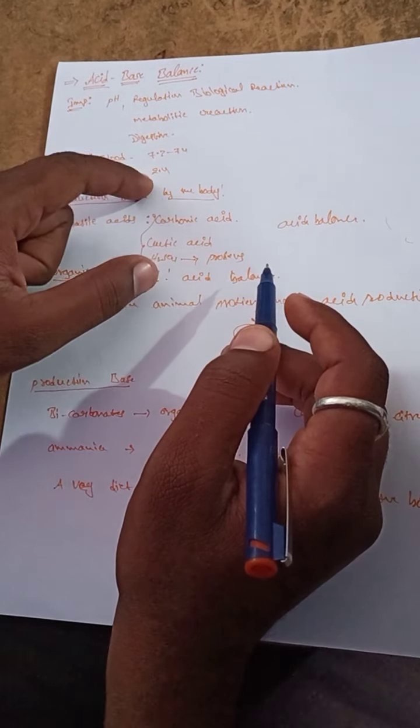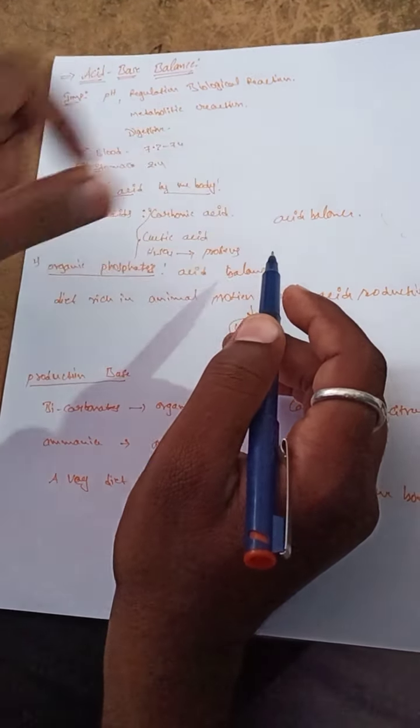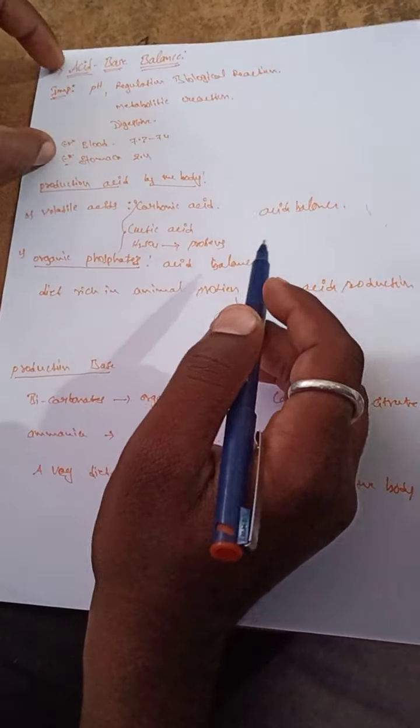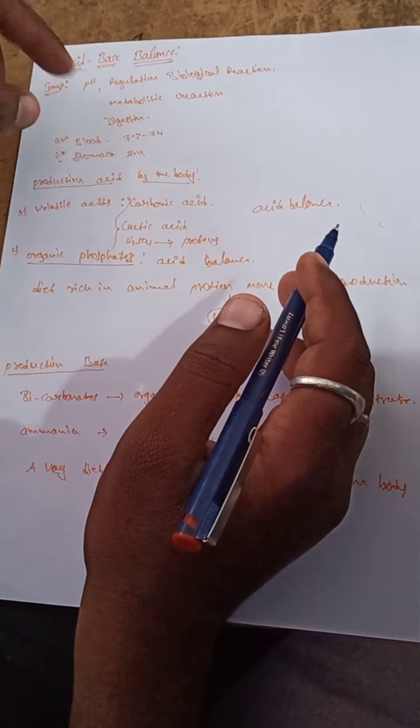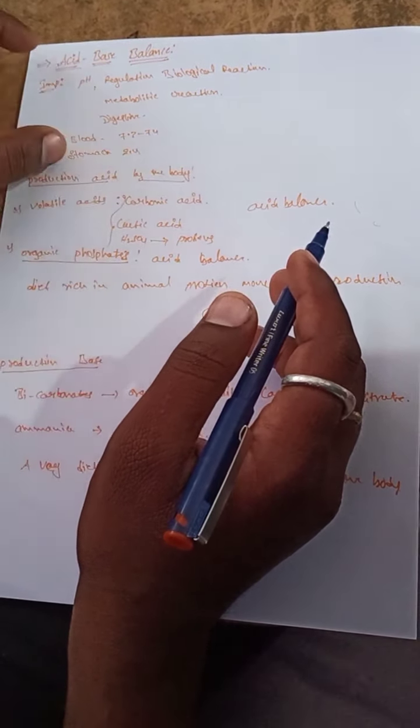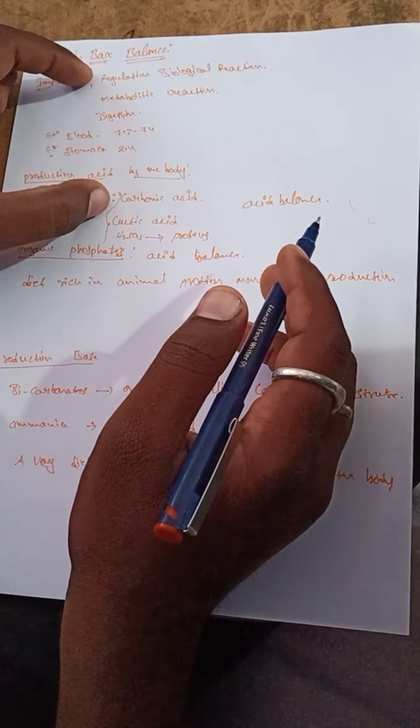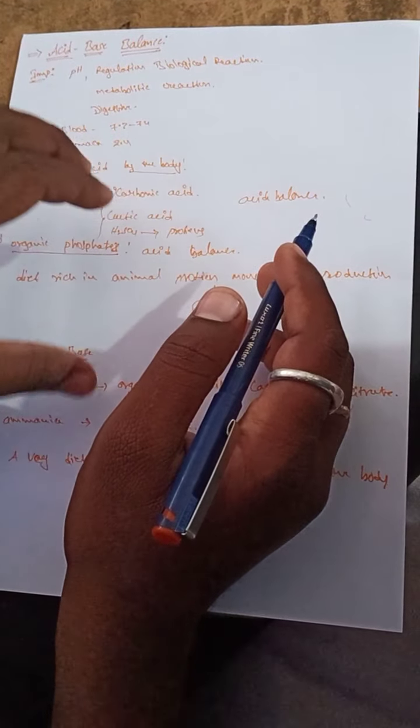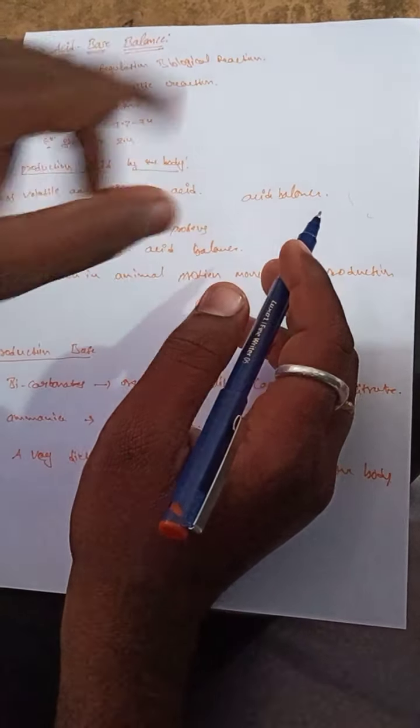Exact maintenance of these particular pH values depends upon the acid base balance. Any change in the acid base balance changes the pH also. That particular change in the pH is rectified by the acid base balance.